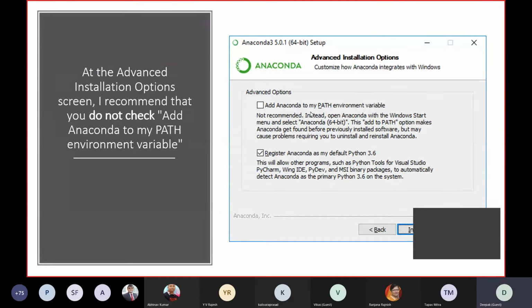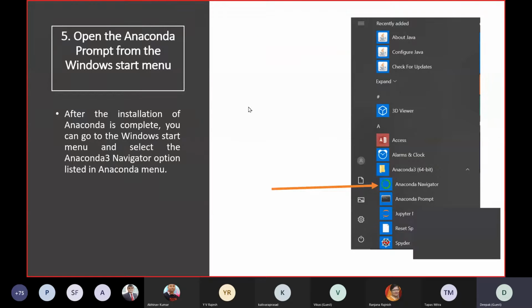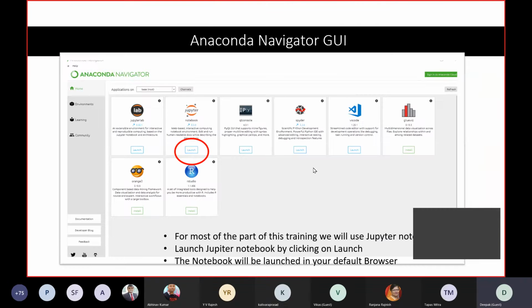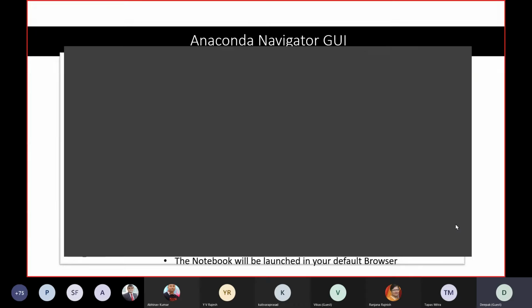You need to select this, because the other option is only for experts. I don't advise to go for this. And after doing all this, you will see Anaconda Navigator in the menu bar. So don't click anything else, just click Anaconda Navigator and you will get this type of interface. I think everybody is following this, everybody is clicking a picture of this, because this is the thing you need to follow.